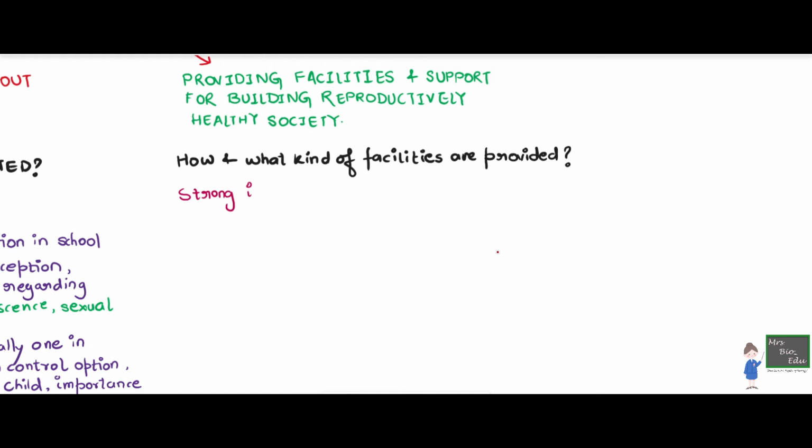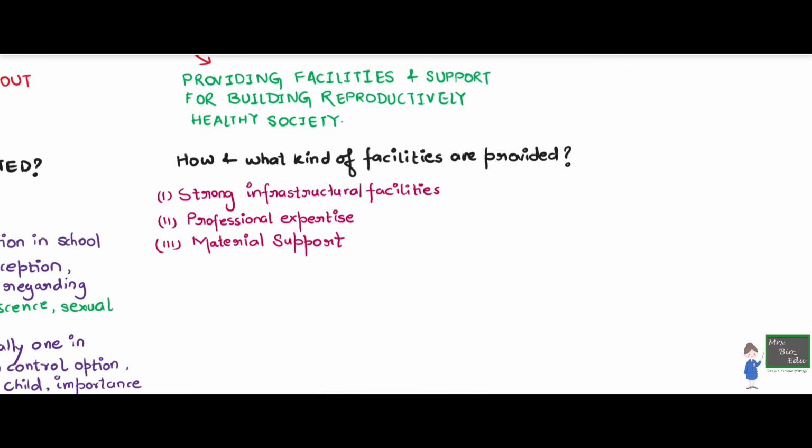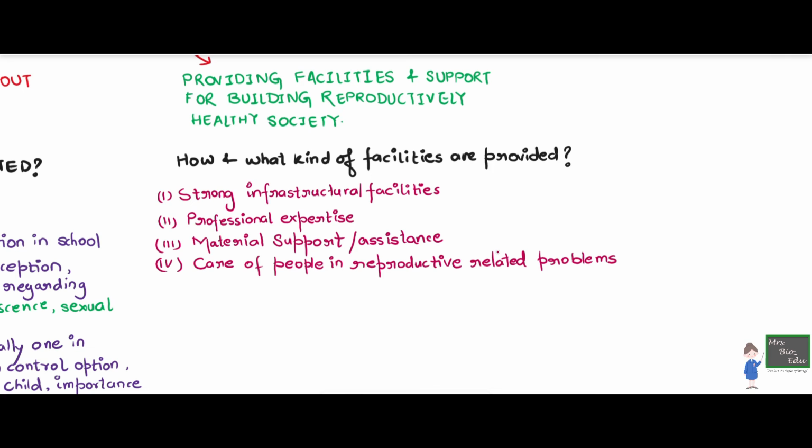The very first thing would be providing a very, very strong infrastructural facility. So we will make centers where people, especially the ones that are in reproductive age, can visit and get their options of birth control. And in these centers would sit professional people who have knowledge about what they're talking about. People go to government hospitals these days, and over there they have professionals telling them about the use of birth control and the use of barrier methods to prevent unwanted pregnancy.